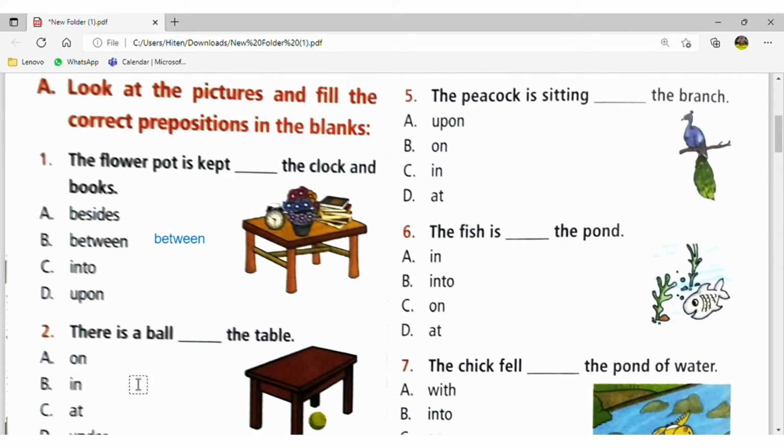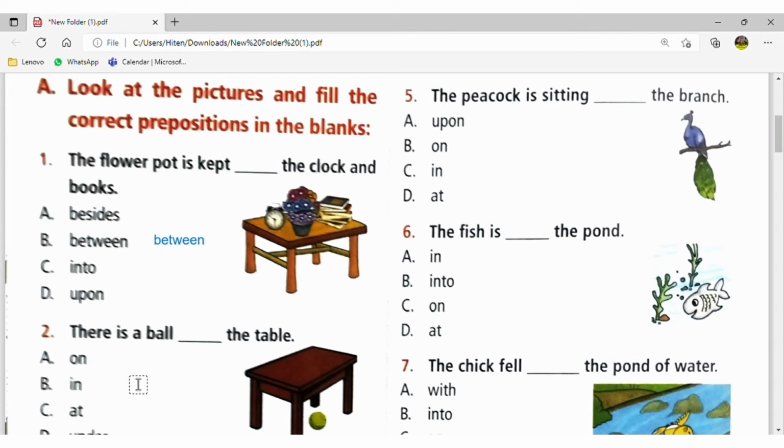Now here there is a ball; fill in the blanks: the table. There is one more concept which we will use, that is over and under. Generally over is used for above things, like the sky, and under is used for below things. When you use over, generally the thing covers the whole area. For example, I have put the blanket over the body, meaning my body is covered with the blanket.